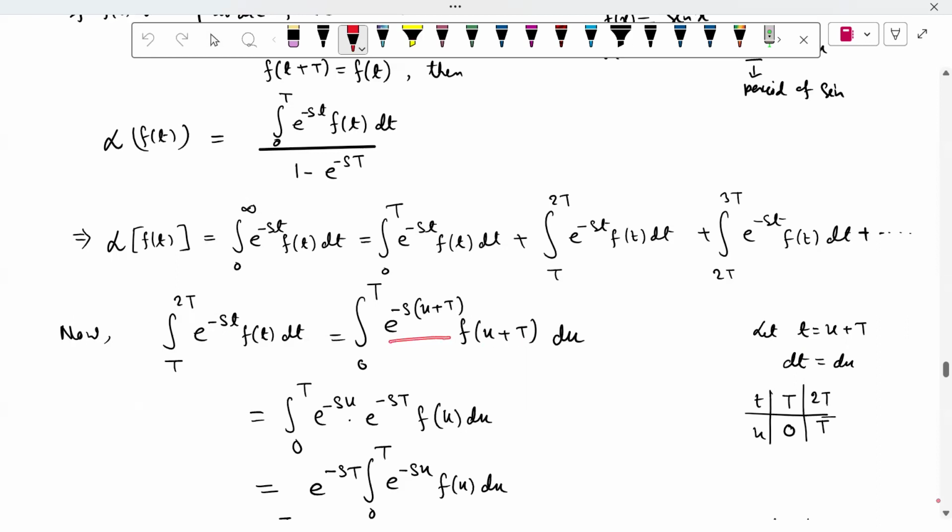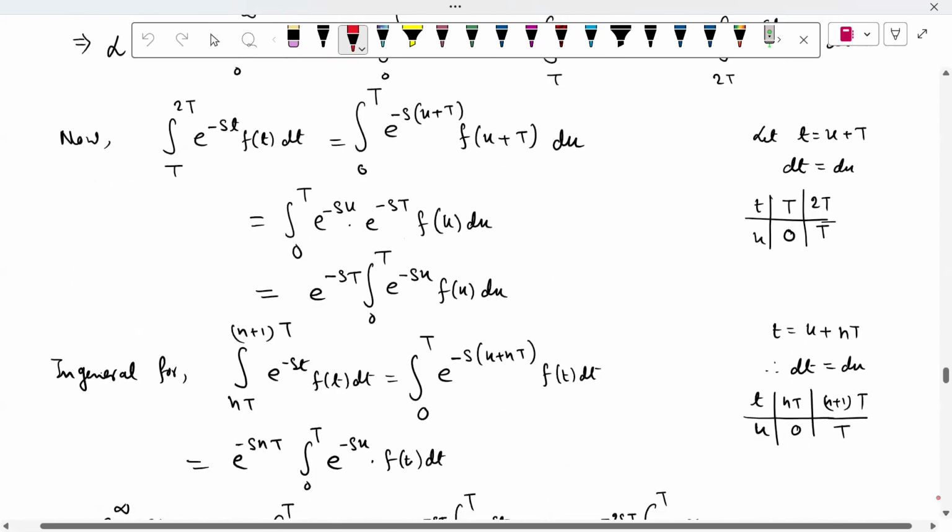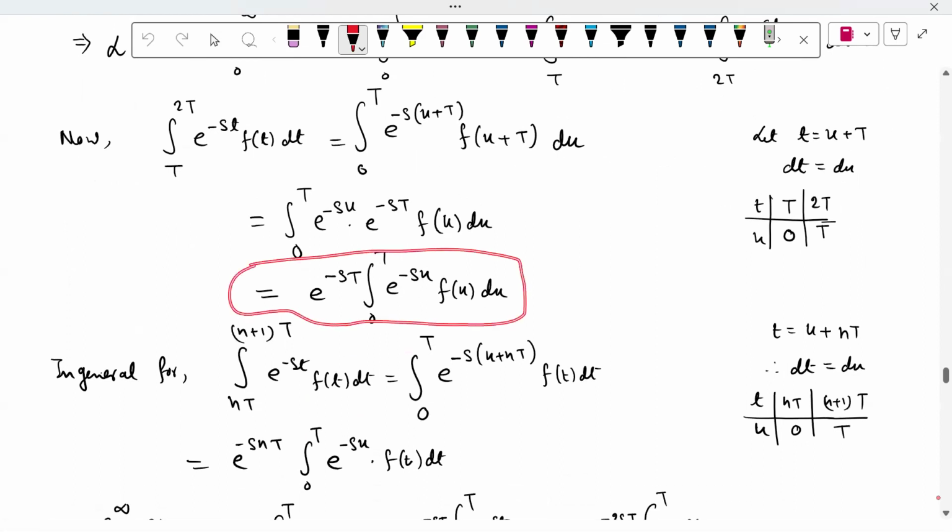Now just break this function. So this becomes e to the power minus s u minus s T, and f is periodic, so f(u + T) equals f(u). Now the term e to the power minus s T is independent of u, and therefore it acts as a constant and comes out of the integration, and we get this. So this is the value we get from the second term.